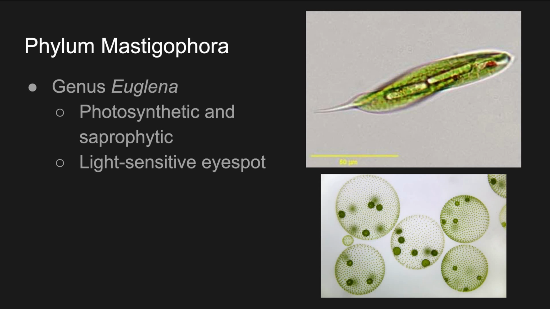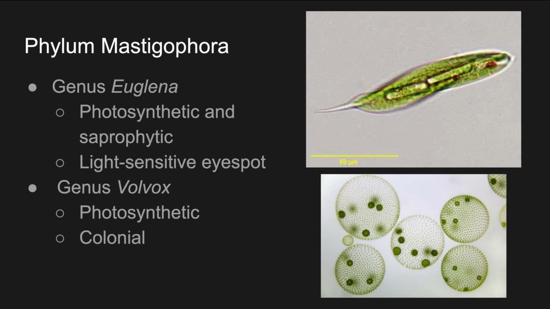Below that, we've got genus Volvox. Genus Volvox are also photosynthetic. I mean, you can tell that these creatures are photosynthetic just because they're both green. And they're also colonial. You can tell that too just by looking at that. They are all clumped together in this picture.